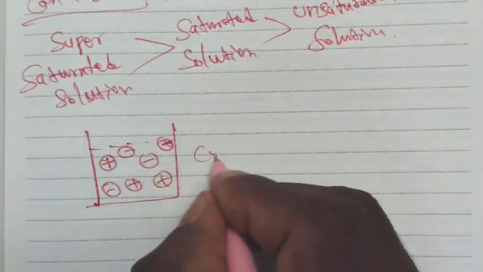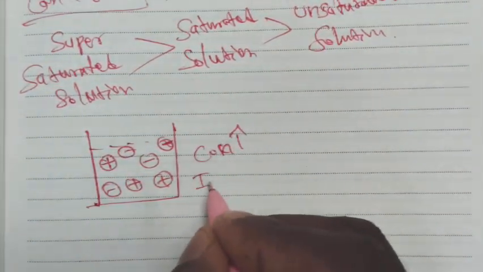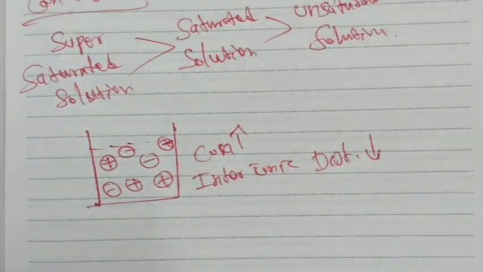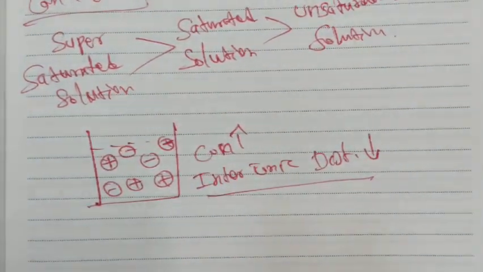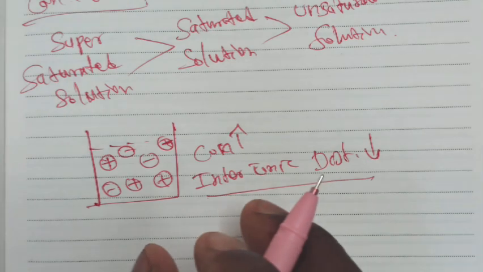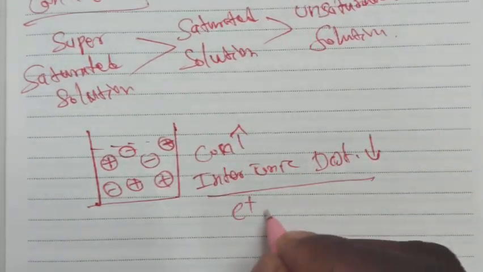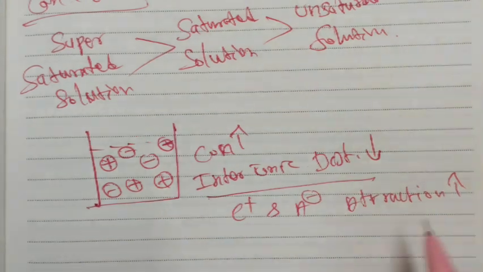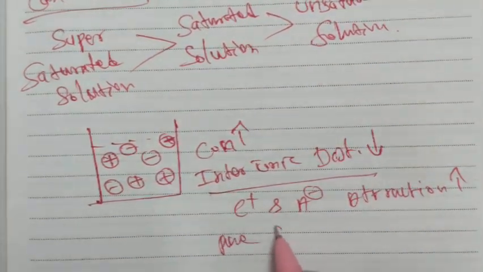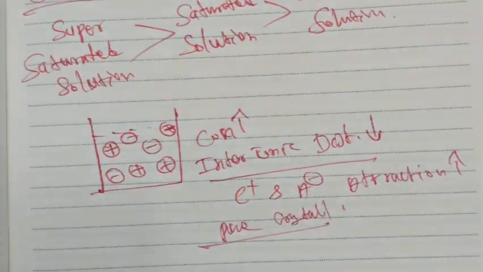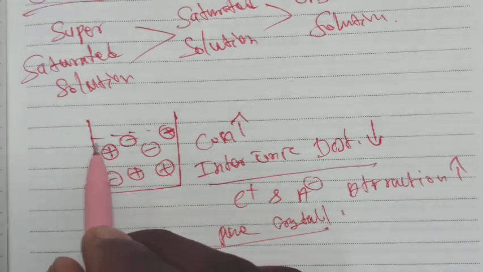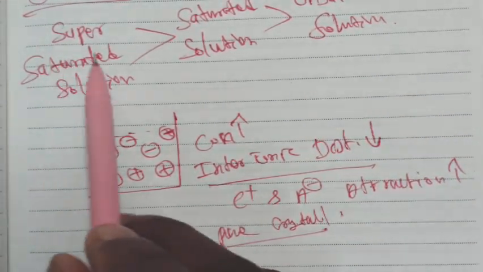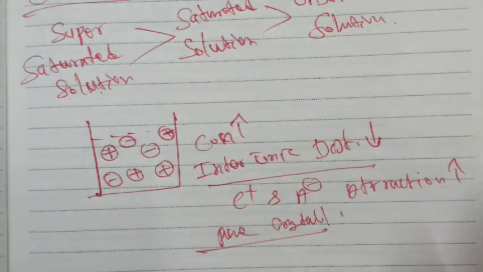When the concentration increases, the interionic distance decreases, so the attraction between the cations and anions increases. For that reason we get a pure crystal form. In general, the concentration of the solution is highest in the supersaturated case, so we take a supersaturated solution in the crystallization technique.